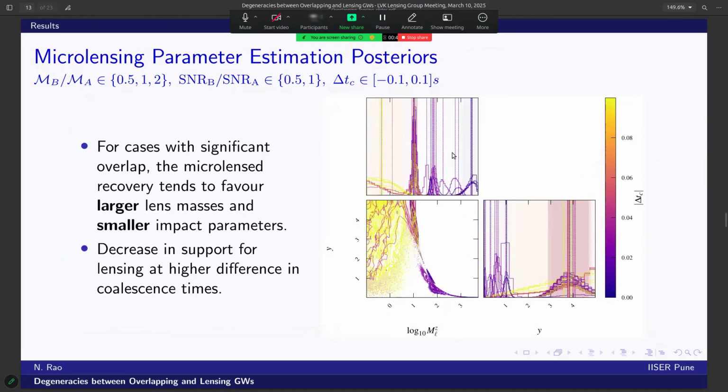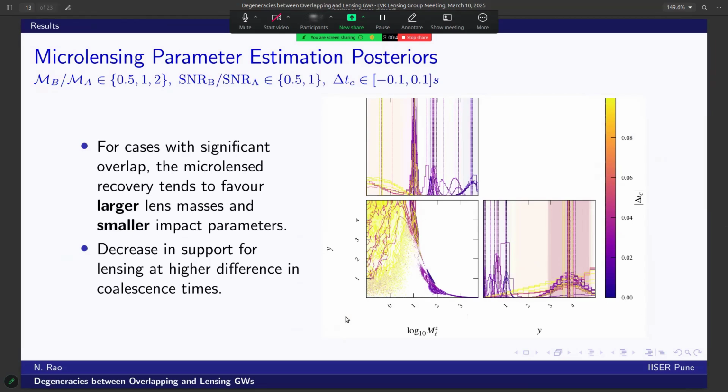A very interesting plot is presented here from the cumulative posteriors for cases with extreme overlap, given by the blue region, which is with smaller coalescence time differences. The microlens recovery actually favors large lens masses, as seen here, and lower impact parameters. This clustering of higher recovered lens masses and lower impact parameters strengthens the idea that overlapping signals can closely mimic the effects of microlensing.